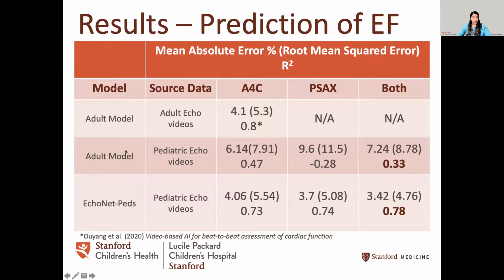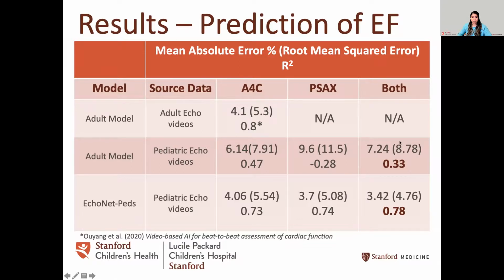We then used the same adult model and did an out-of-the-box comparison with no fine-tuning and exposed the model to pediatric echocardiogram data. Here, we found that the apical 4-chamber had increased mean absolute error, or increased inter-observer variability percentage, to 6.14%, and had a significant drop in the R-squared to 0.47. The parasternal short axis performed worse, presumably because the adult model had never seen parasternal short axis views, but had a mean absolute error of 9.6% with a negative 0.28 R-squared.